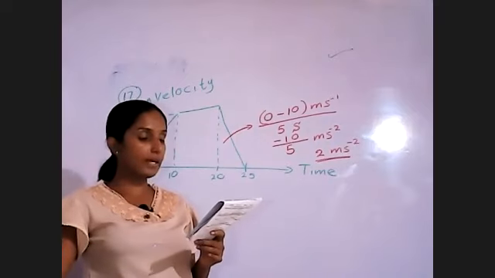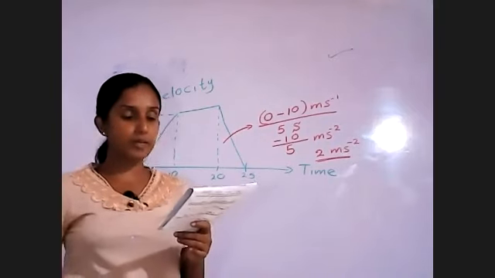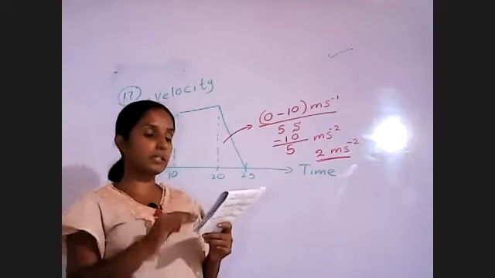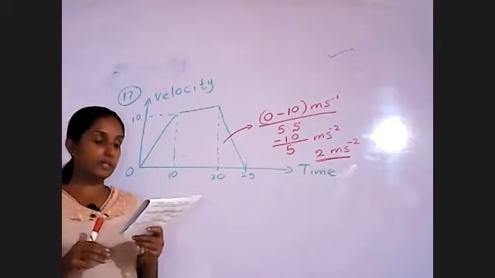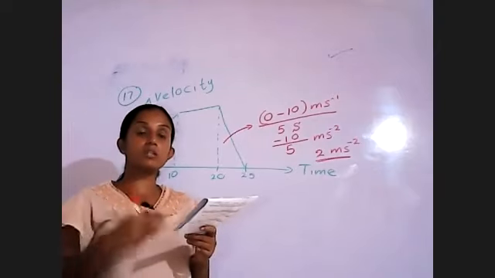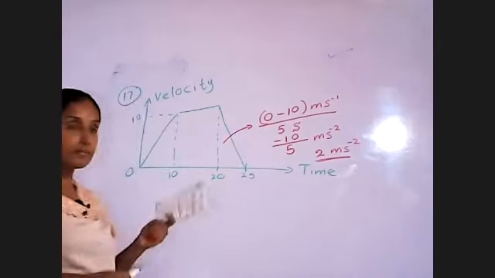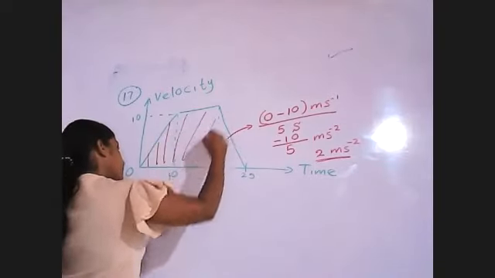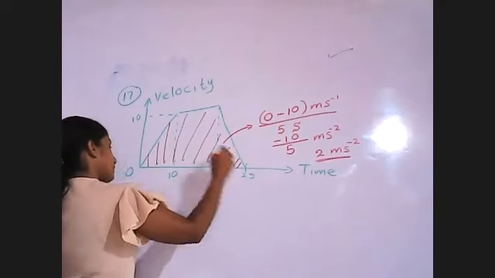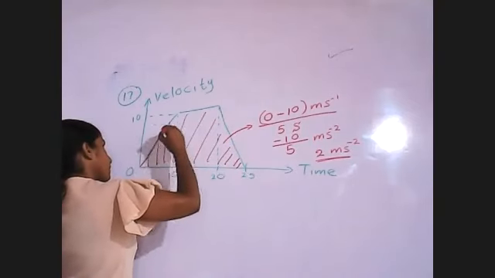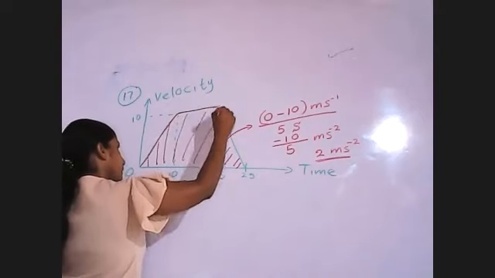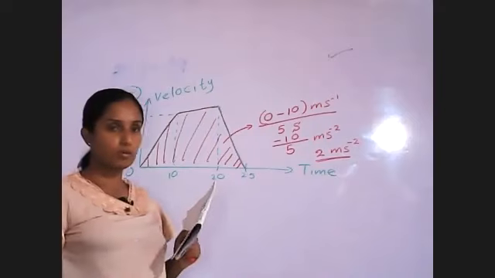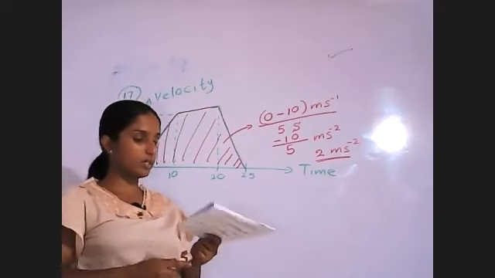How do we calculate the displacement or distance traveled using a velocity time graph? Yes, we get the area covered by the graph. Graph means this part and this part. So it is not 0.